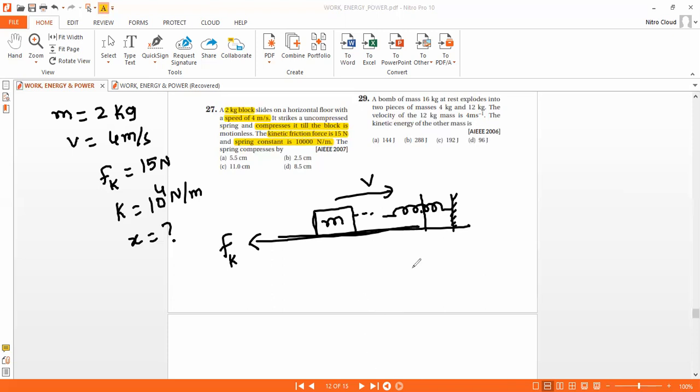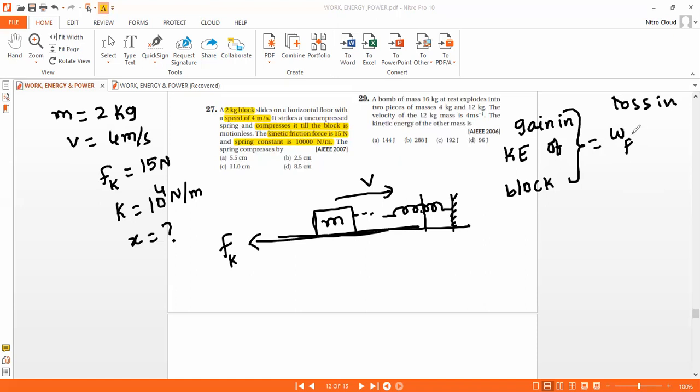Now, the loss in kinetic energy of the block is equal to the work done against friction plus the potential energy stored in the spring. Or by applying the work-energy theorem, final kinetic energy minus initial kinetic energy.